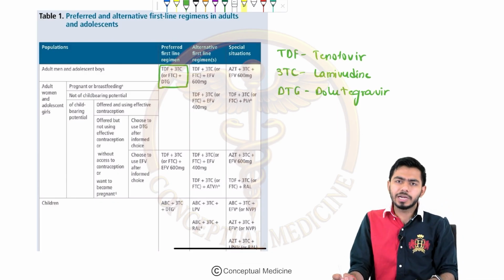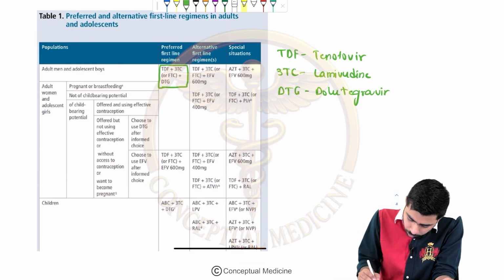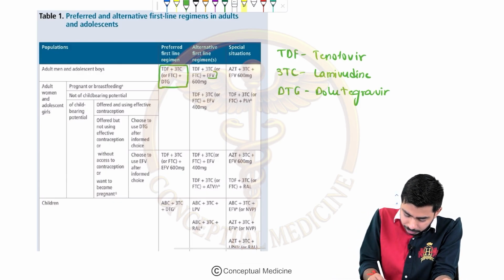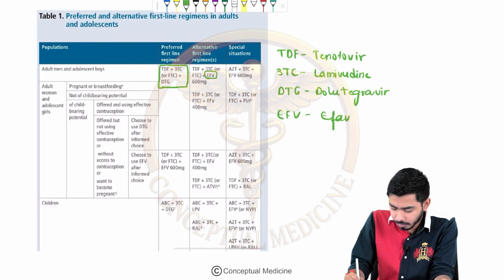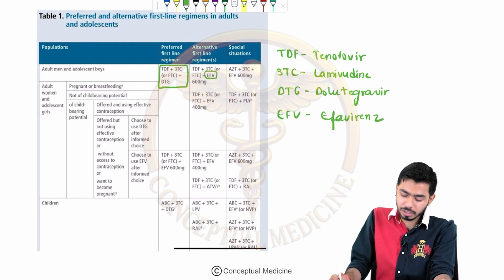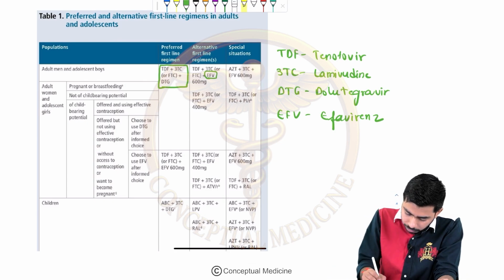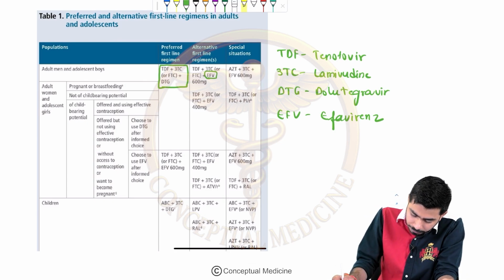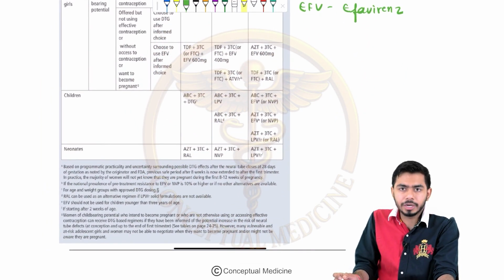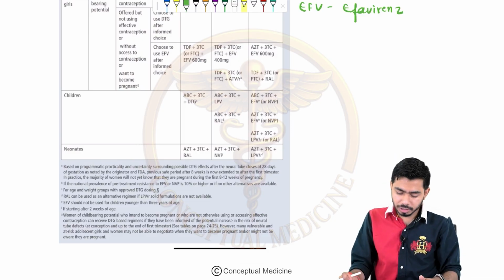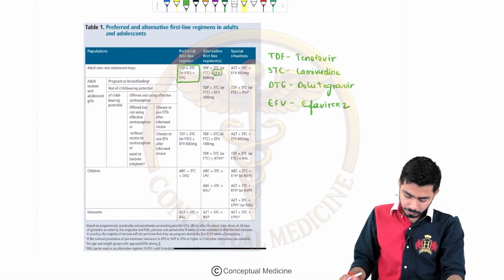In detail, you will be studying that in the pharmacology classes as well, and in the medicine class as well, right? Okay. Now, as an alternative, efavirenz can be added. EFV is efavirenz, and it shall be added over here as the alternate therapy. This is the recent, updated one, guys, which I am telling you, right? So these drugs might be added. You shall go through that and correlate it with your medicine and pharmacology classes as far as ART is concerned. So this is the scheme which you need to remember for that purpose, right?